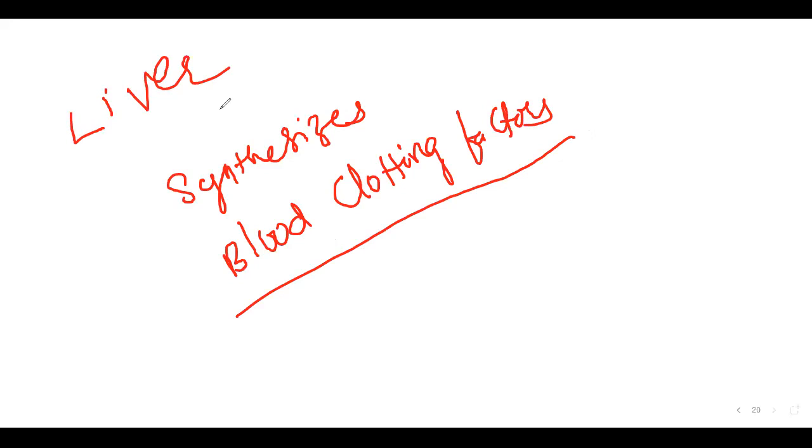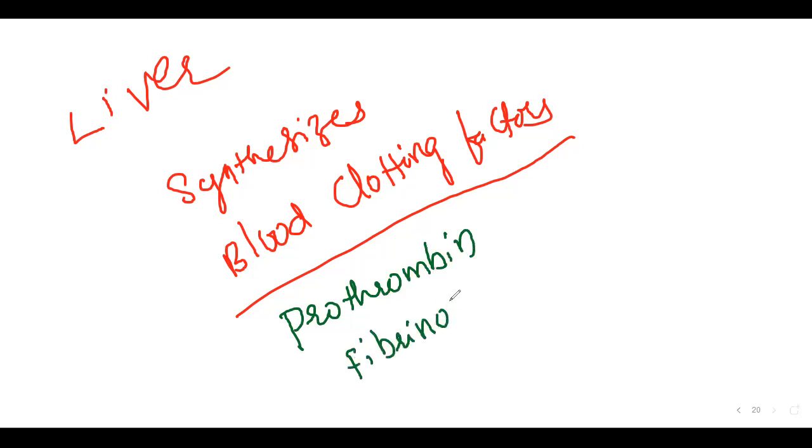Blood clotting factors like prothrombin and fibrinogen are from the liver itself. Liver synthesizes blood clotting factors like prothrombin and fibrinogen.